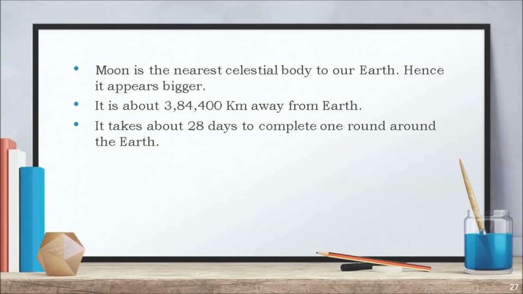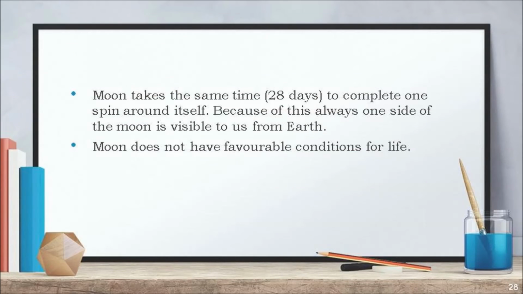It is about 3,84,400 kilometers away from Earth. It takes about 28 days to complete one round around the Earth. Moon takes the same time to complete one spin around itself. Because of this, always one side of the Moon is visible to us from Earth.